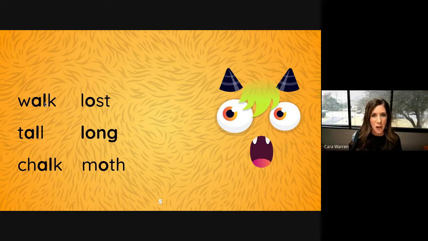A-L and O also stand for the aw sound. In walk, the letter L is silent. Listen and watch as I read other words with A-L or O for the aw sound. Tall, long, chalk, moth.